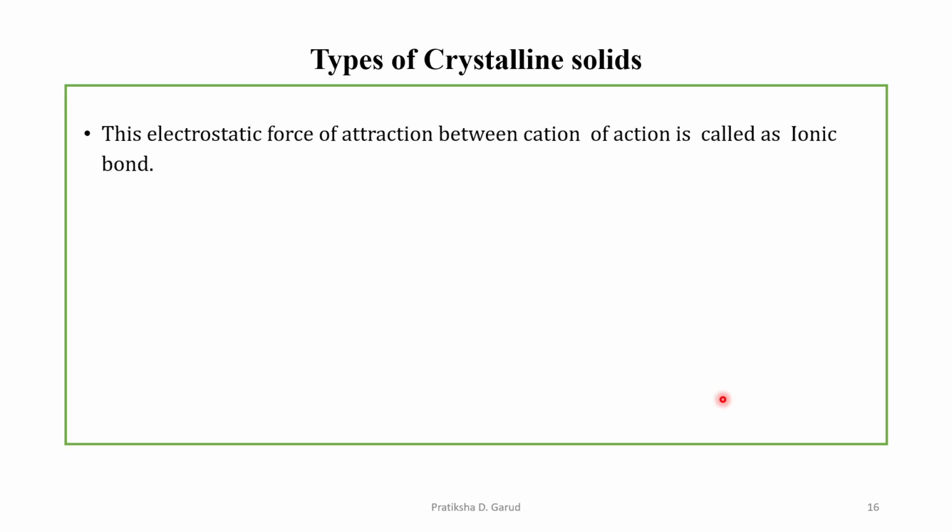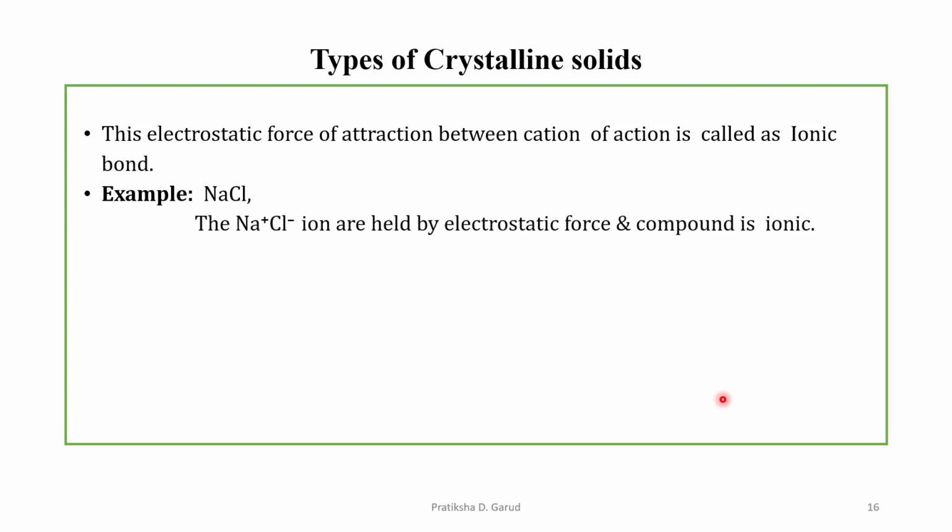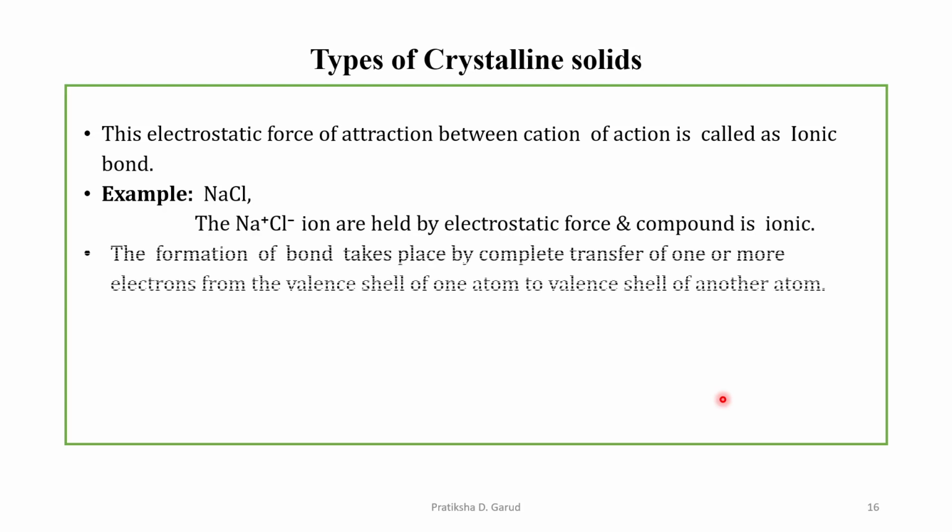Further, this electrostatic force of attraction between cation and anion is called the ionic bond. Its example is NaCl, which is formed by the ionic bond. The Na plus and Cl minus ions are held by electrostatic force, and hence the compound is ionic in nature.